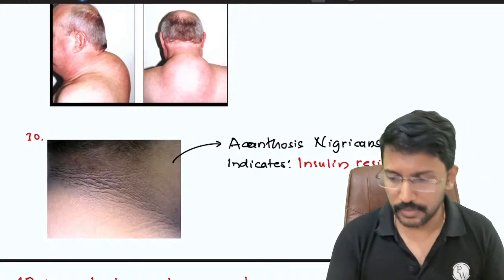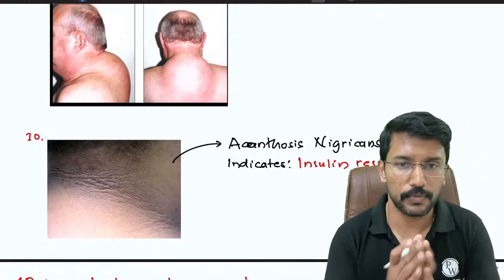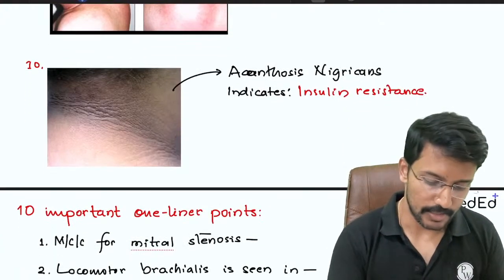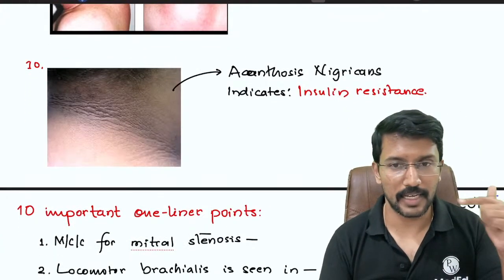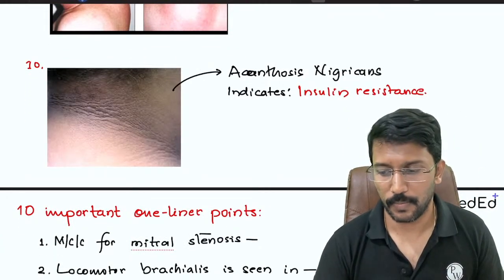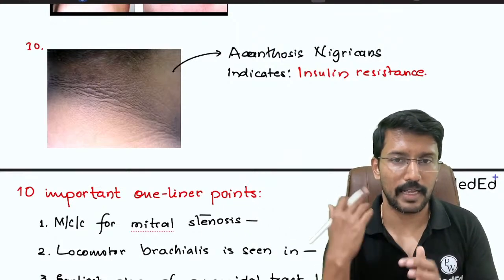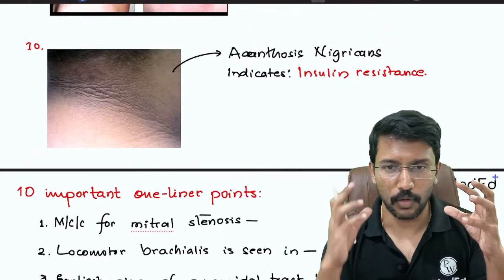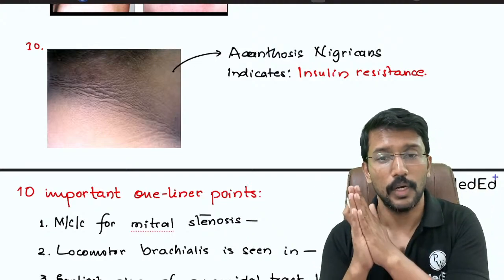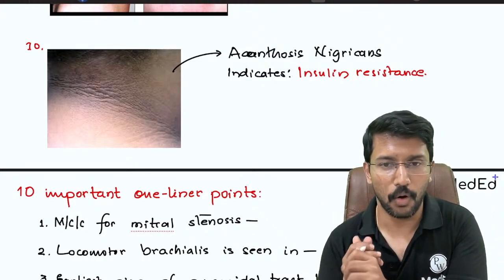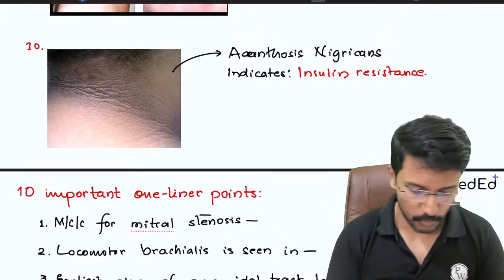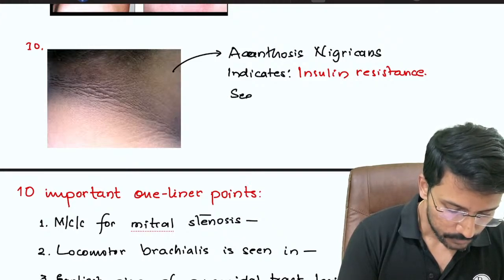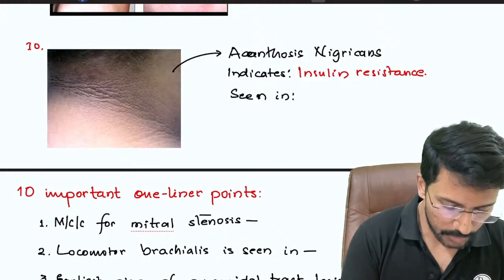So not only insulin resistance, we have to know which type of diabetes it says. Yes, metabolic syndrome is one, and if it is diabetes, which type of diabetes? If I get a patient with diabetes and I have seen acanthosis nigricans, should I consider it as type 1 diabetes, or should I consider it as type 2 or maturity onset diabetes in young, or LADA, right? So it indicates type 2 diabetes mellitus, right?